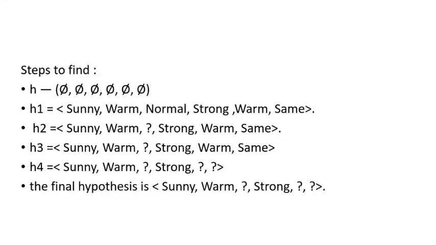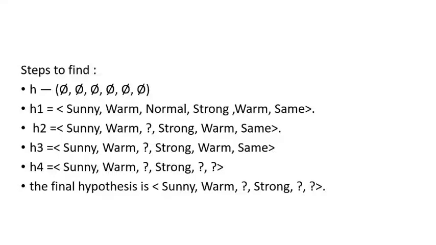The Find-S algorithm simply ignores every negative example, so the hypothesis remains the same as before.